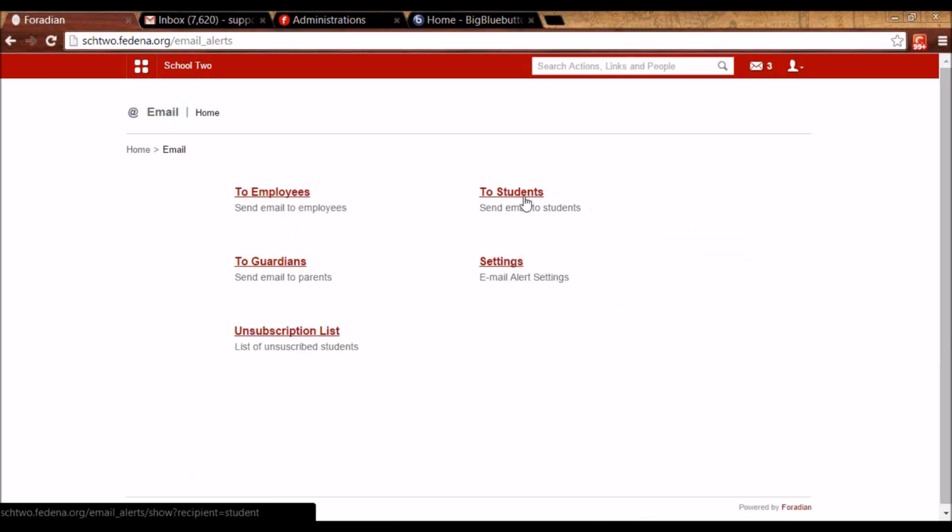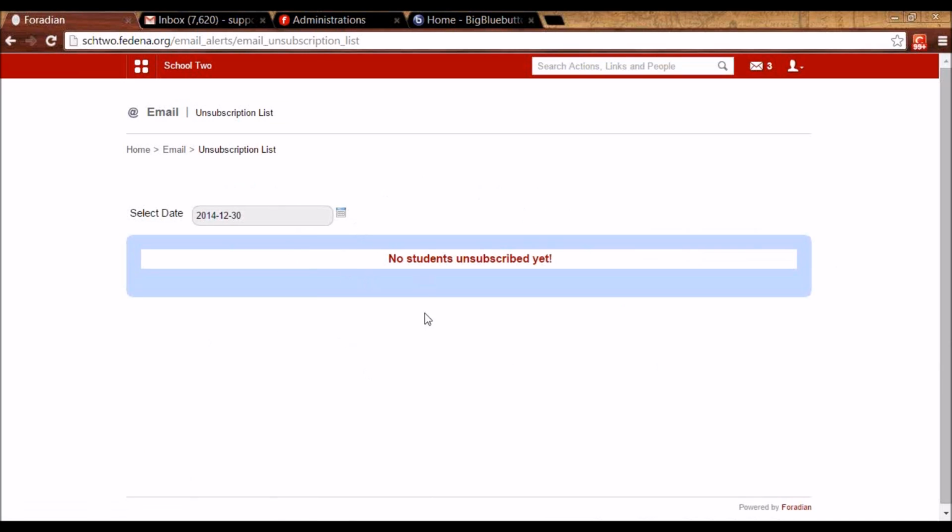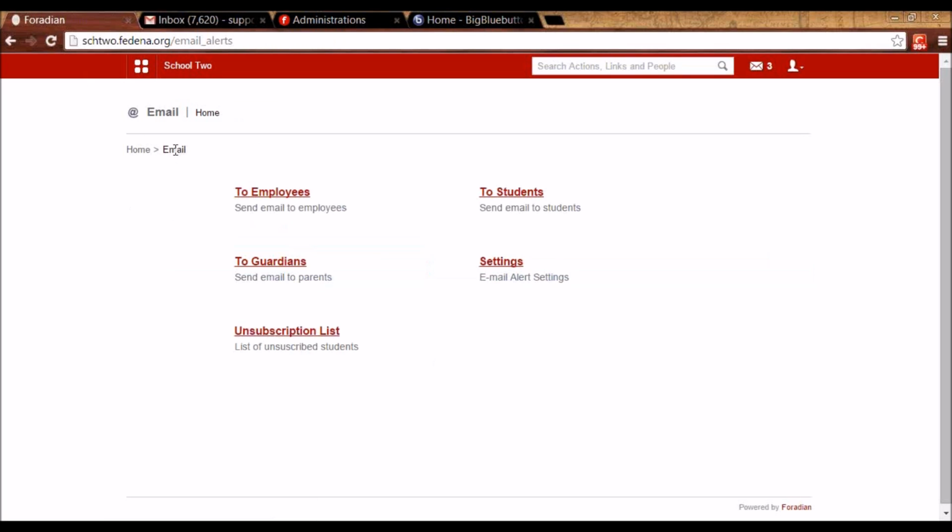And there is an extra option that the students will be getting when you send an email to the students, either automatically or manually. That option is to unsubscribe. So the student can unsubscribe from the mails from Fedena. If he's doing that, the admin can view the unsubscription list from here and can subscribe them back. So this is about the email alert plugin of Fedena.